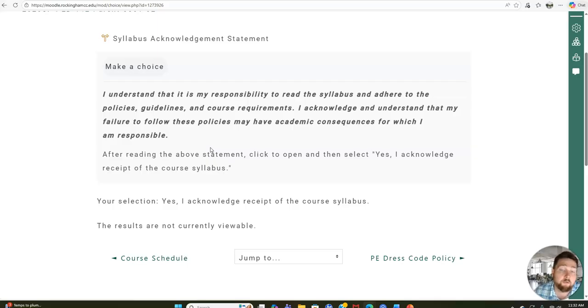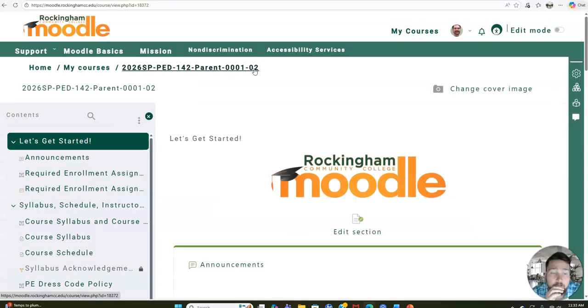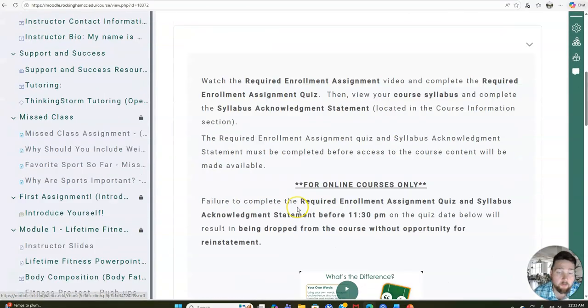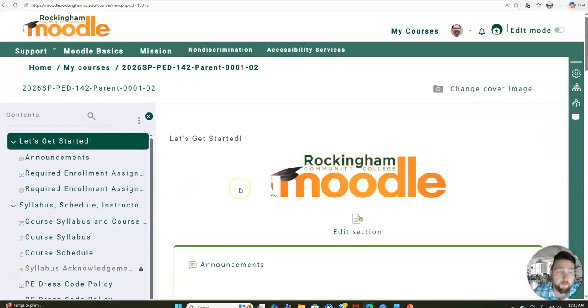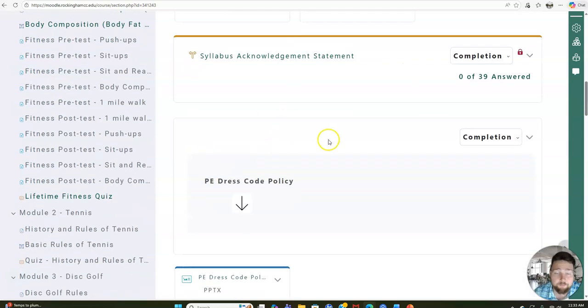I've already done this, but you just click yes right here, save your choice, and then you are all set to see what else I open up for you in the course. So do that as soon as possible. Those two things: the required enrollment assignment quiz, due by the 22nd, and the syllabus acknowledgement statement, which takes 1 second.